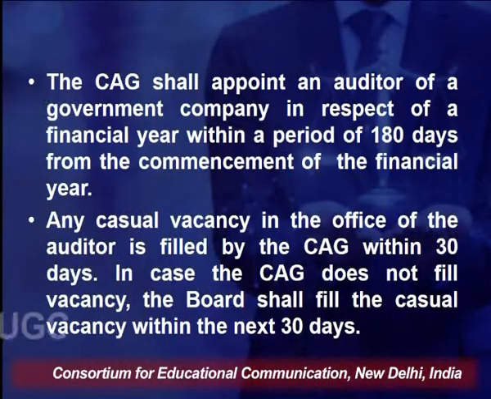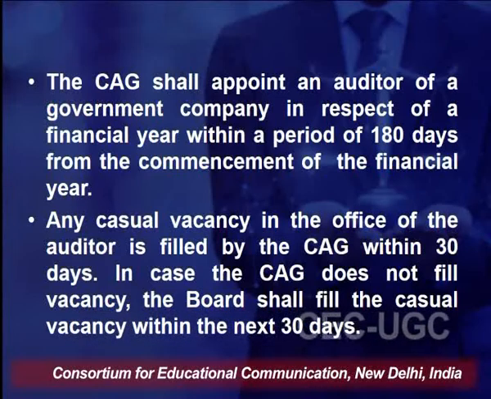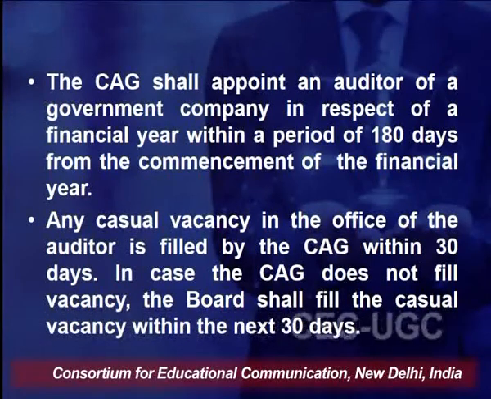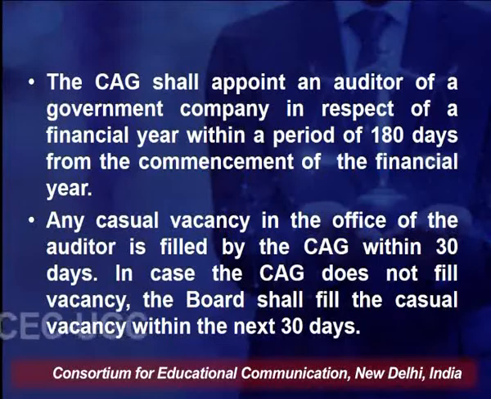Then the first auditor which has been appointed shall hold the office till the conclusion of the first annual general meeting. The Comptroller and Auditor General of India shall appoint the auditors of a government company in respect of subsequent financial year within a period of 180 days from the commencement of the financial year. Any casual vacancy in the office of the auditor shall be filled by the CAG within 30 days. In case CAG does not fill vacancy, the board shall fill the casual vacancy within the next 30 days, and when I say board, I mean the board of directors. They get the right to fill the casual vacancy.